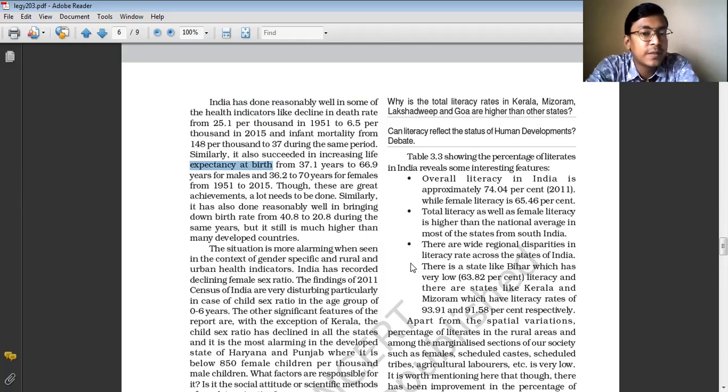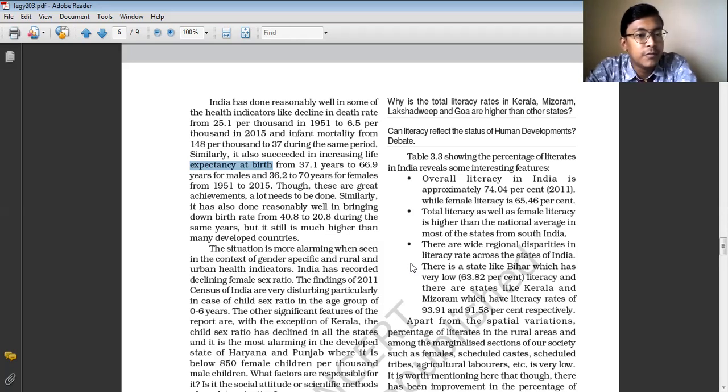Before, the life expectancy was only 37.1 years. Only 37 years. It was expected that a child would survive only 37 years after taking birth. But now, in case of the male child, which was earlier 37.1 years, it has increased to 66.9 years. And for the female child, which was 36.2 years, now it is 70 years. That means the life expectancy of the people has increased. And it is true. Nowadays, you can see that people are surviving 70 years, 80 years, 85 years and more.